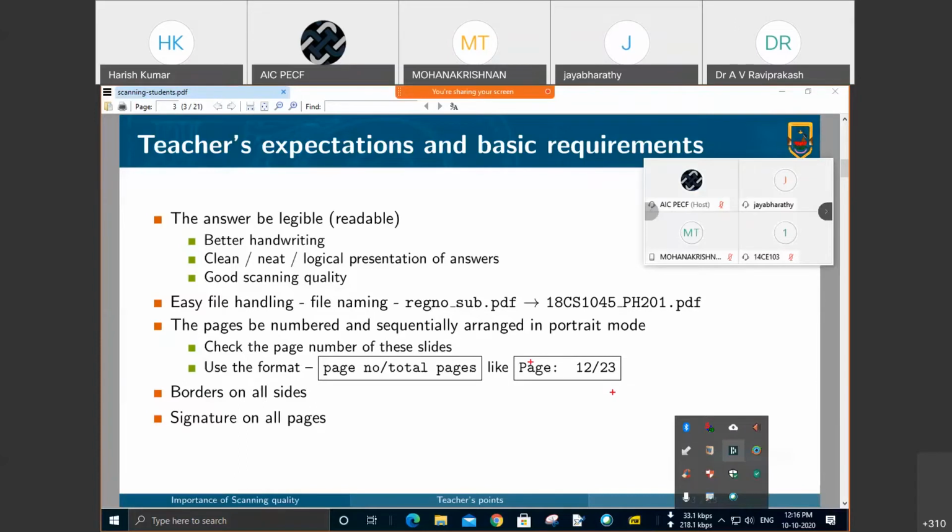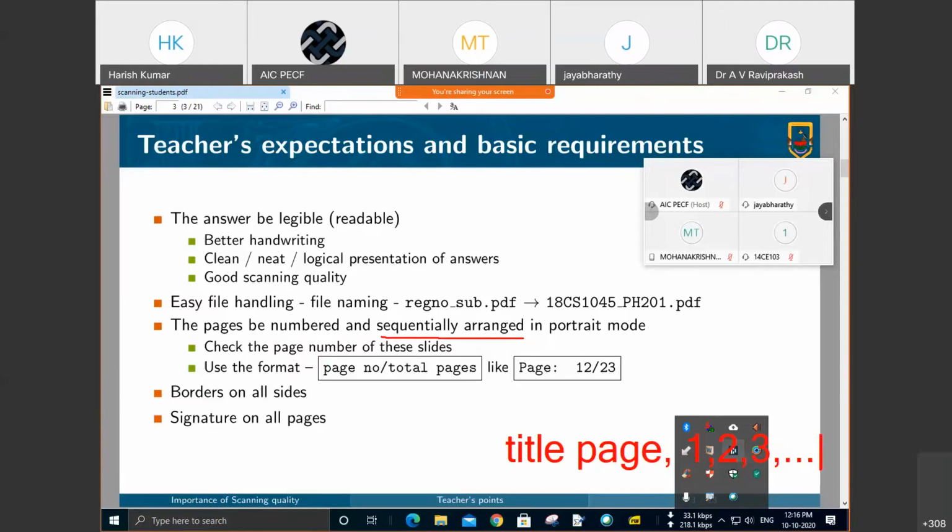What we mean is, let us say we have the first title page, and then page number 1, and then page number 2, and then page number 3, like this. So it should go on like this.